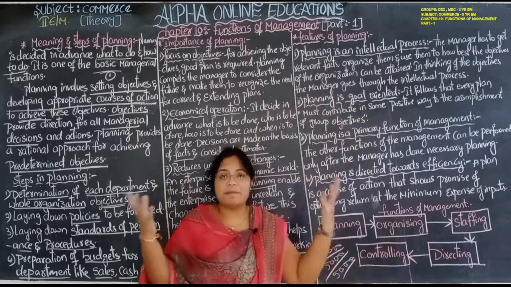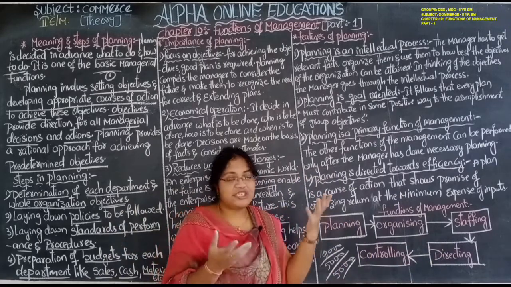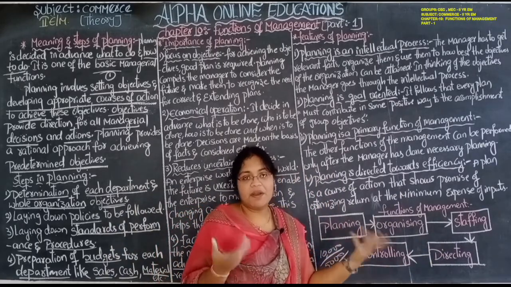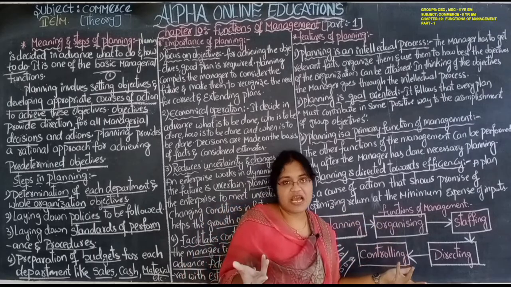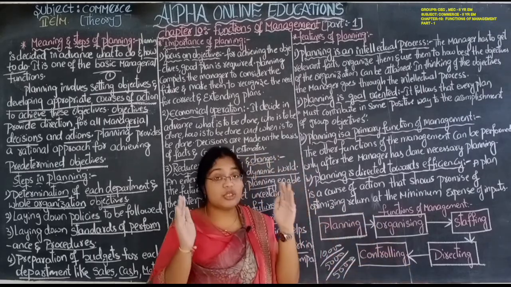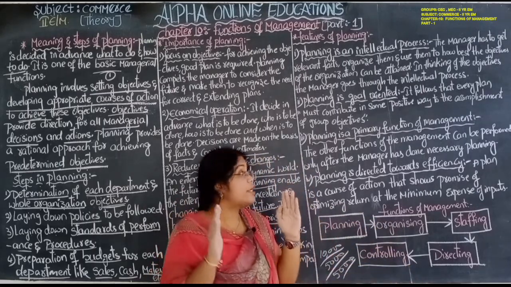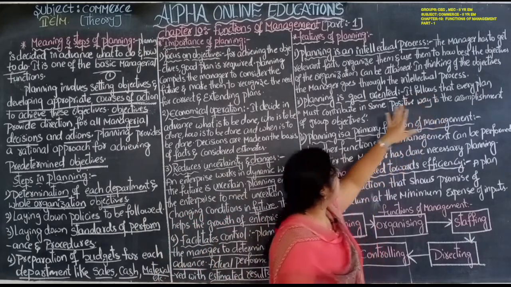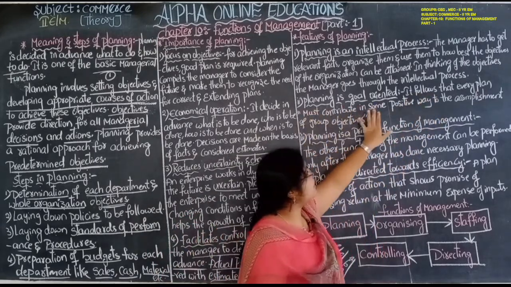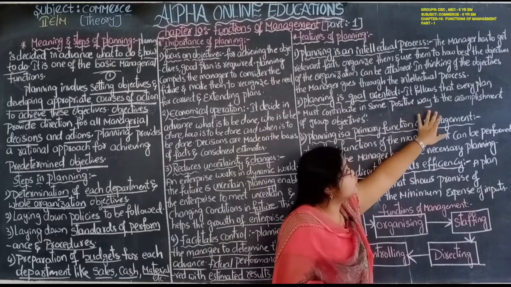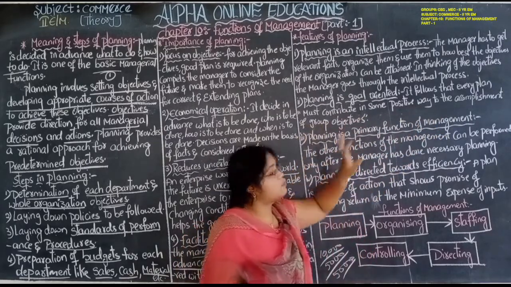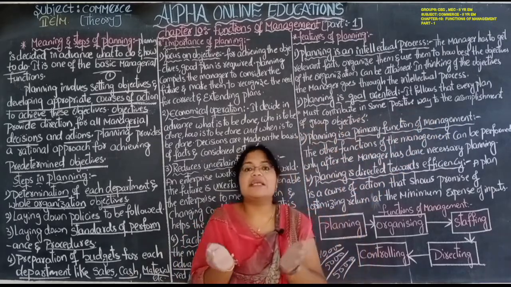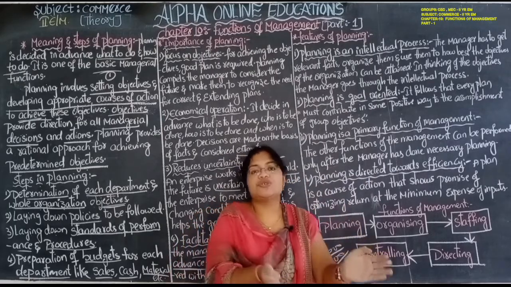Unnecessarily, no one will prepare a plan. If we prepare a plan unnecessarily, it is a waste of time. So the plan is always prepared to achieve certain goals. It follows that every plan must contribute in some positive way to accomplish a group of objectives. So every plan is prepared in some positive way.